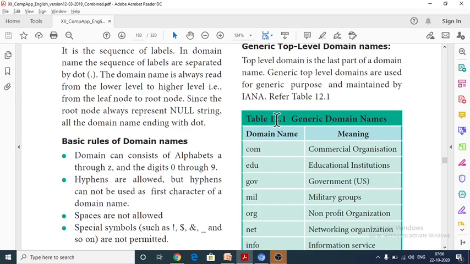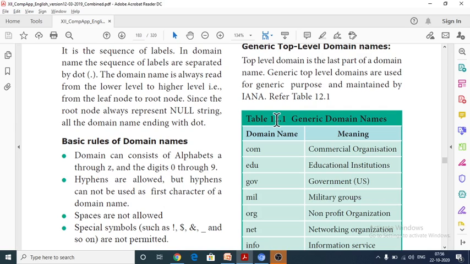It may contain alphabets from A to Z, lowercase letters, and numbers from 0 to 9. Hyphens are allowed, but a hyphen cannot be used as the first character of a domain name.